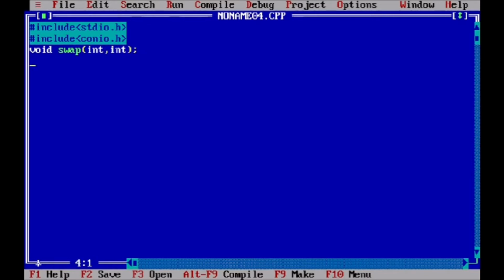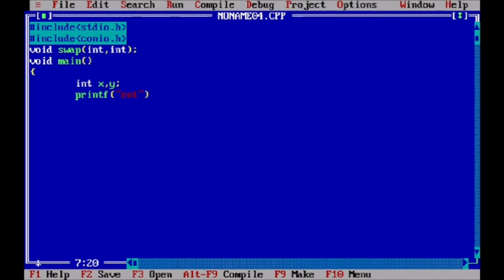So this is the function declaration. I am not writing comments now because it is clear what is function declaration, what is function calling, and what is function definition. Now we write void main, our main function, and declare two variables, integer x comma y, and we take the values from the user.